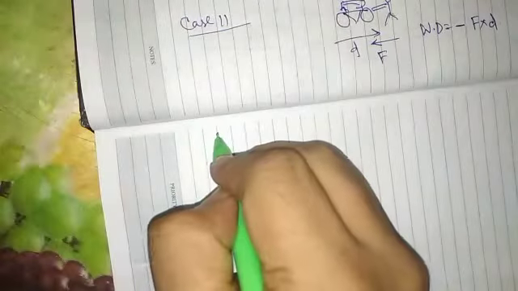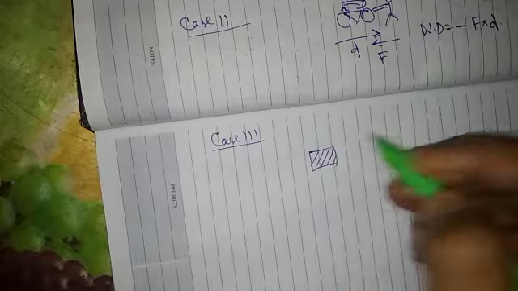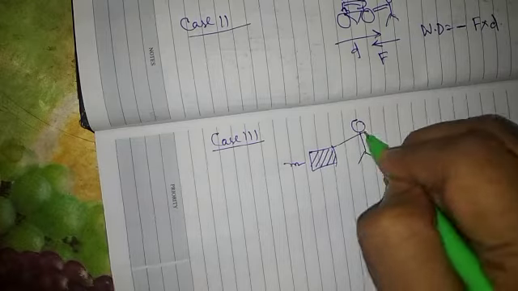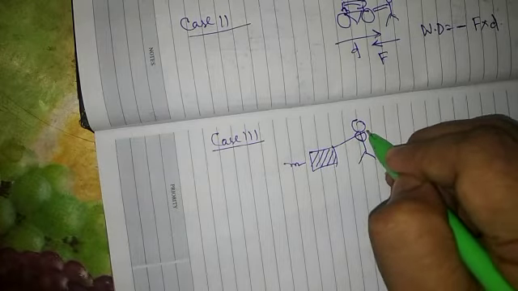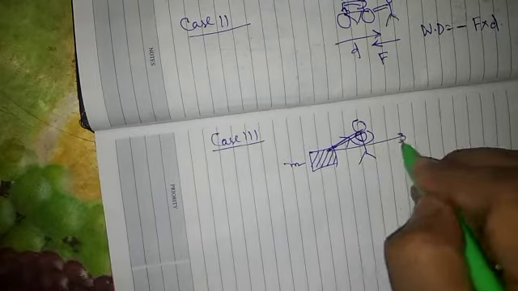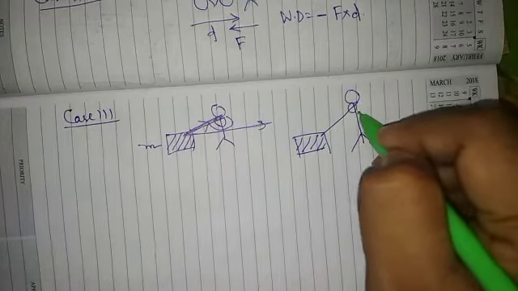Next, case 3. Say there is a box, mass of the box is m, and there is a person who is pulling the box in this direction, not horizontally but in this direction. Let us draw it again. There is a box and the person who is pulling the box with certain angle, say this angle is theta.